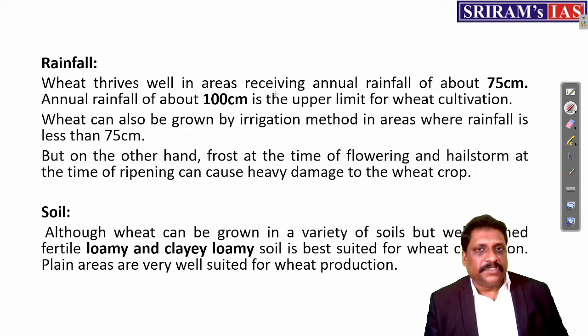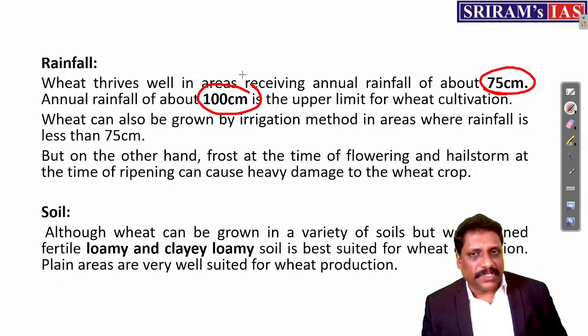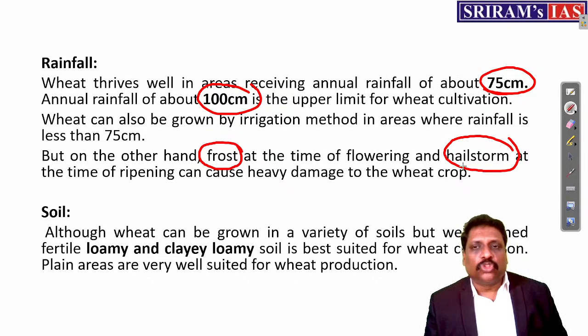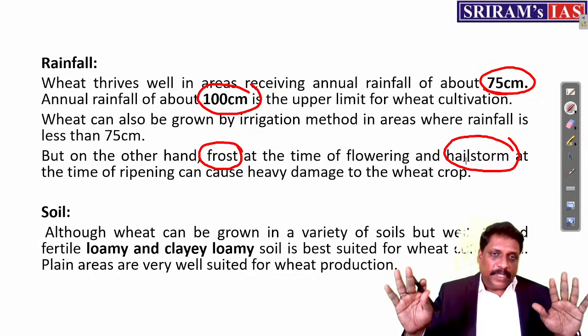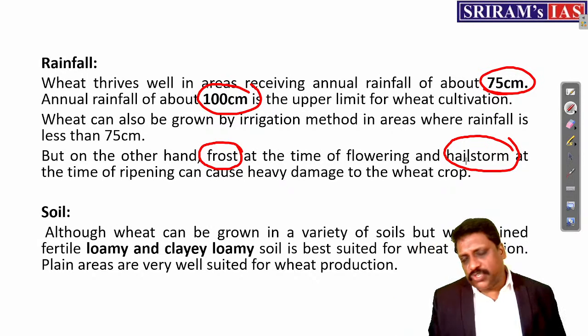So wheat thrives well in receiving, for example, an annual rainfall of somewhere around 75 centimeters to 100 centimeters, normal, not more than that. And one more thing, frost at the time of flowering and hailstorm at the time of ripening, both are injurious, not only to wheat. Any plant you take, frost is injurious, hailstorm is injurious.